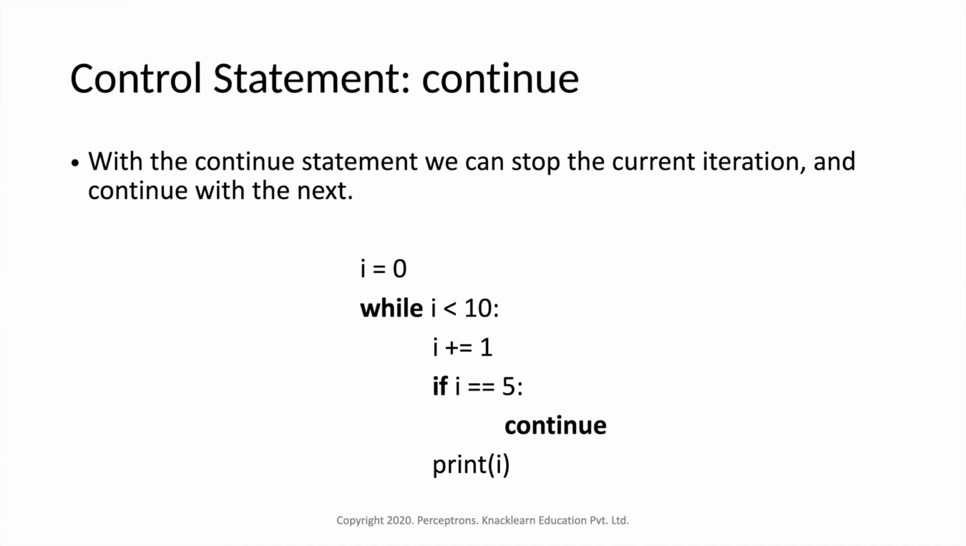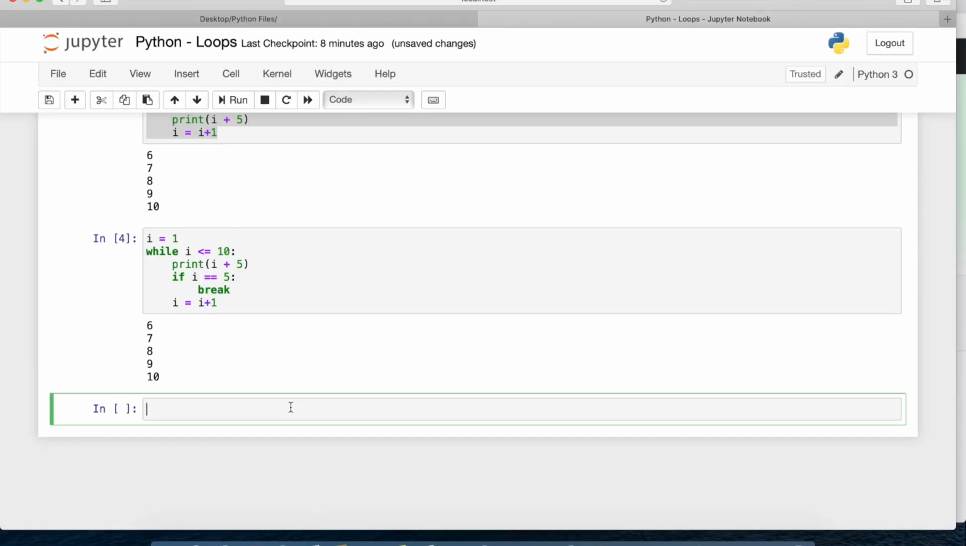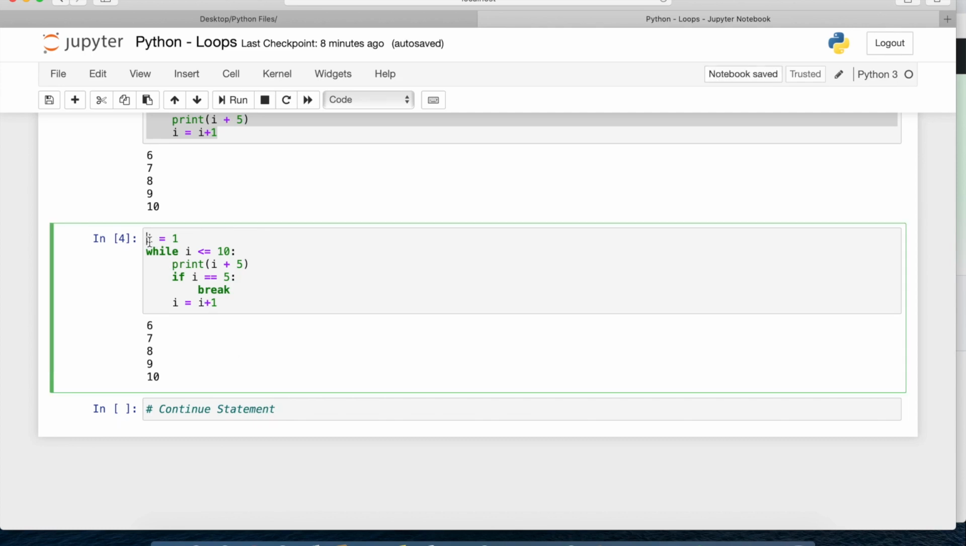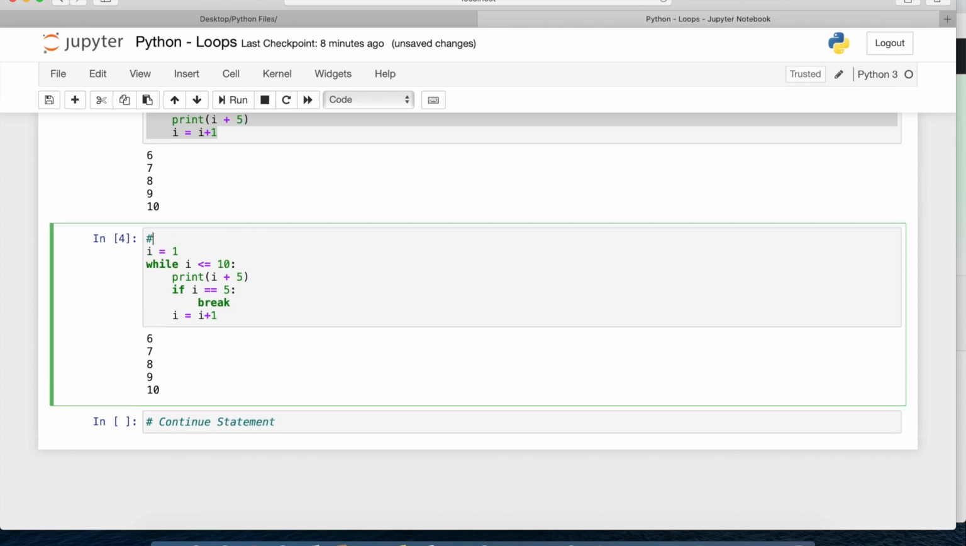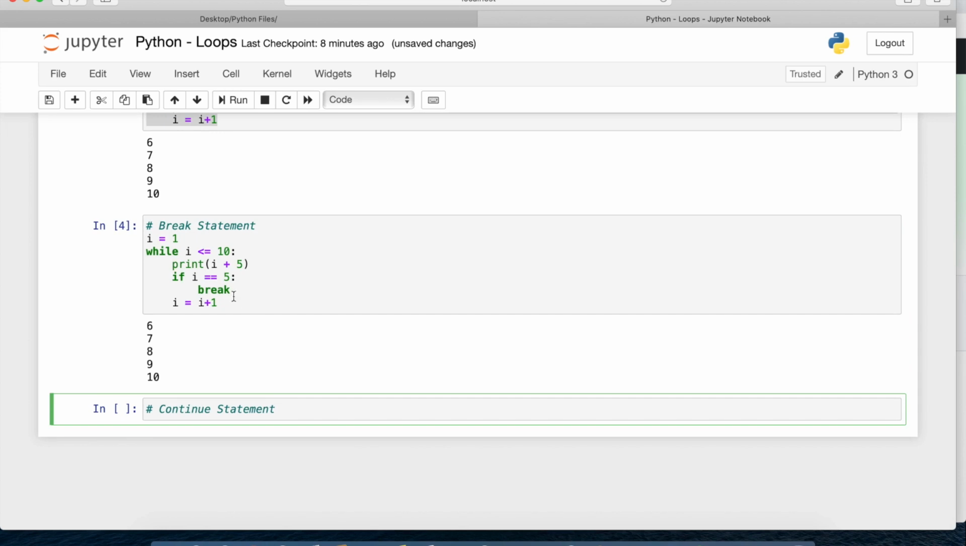Next is continue. With the continue statement, we can stop the current iteration and continue with the next. So here we will check the continue statement. I'll write continue statement. The previous one we did was the break statement, so I'll write it here, break statement. And now we'll check the continue statement.